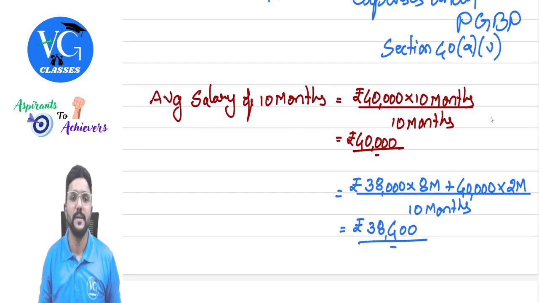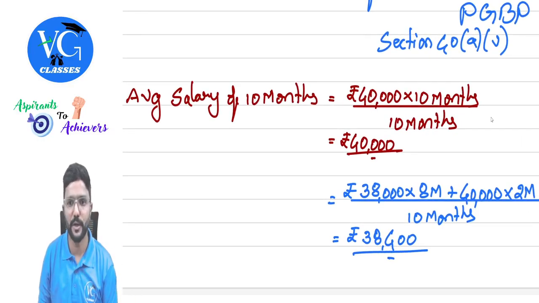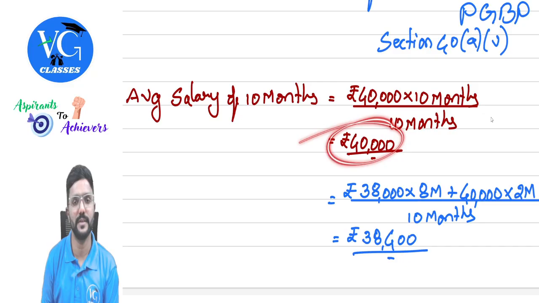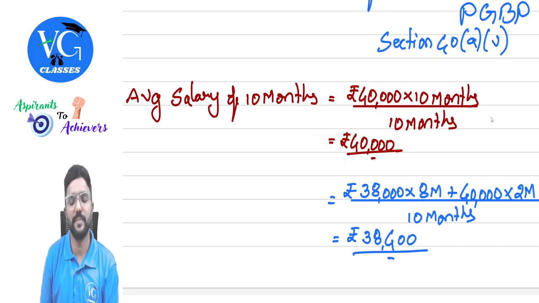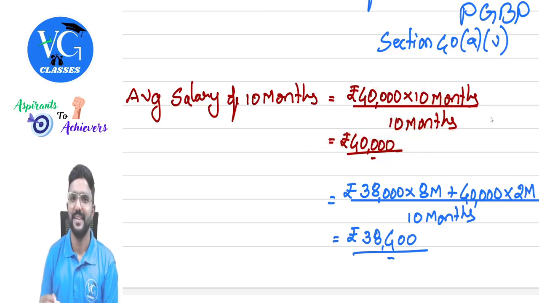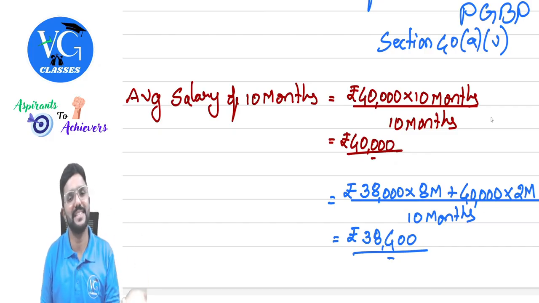Just a minute. Yeah. So while calculating average salary, this is common, similar to even leave encashment also. Now assume, guys, before retirement, last 10 months, employee was getting same salary 40,000. So how do you calculate average salary per month? 40,000 into 10 divided by 10. So you will get same. Clear? So if there is no change in the salary in the last 10 months, then monthly salary will be equal to average salary.